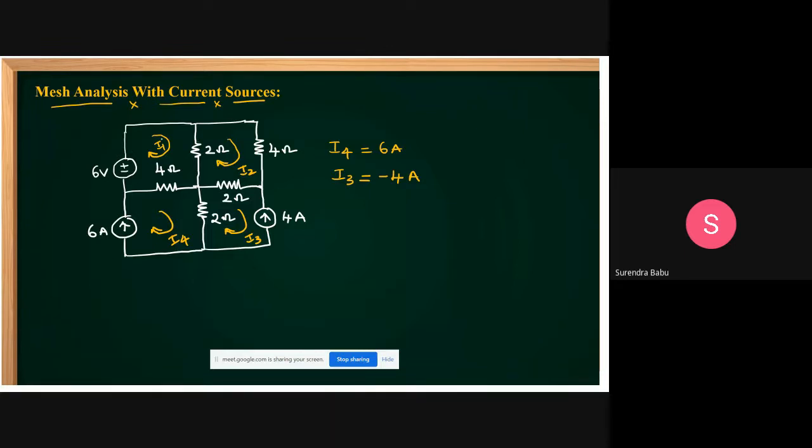Then you can apply KVL in the first loop and the second loop. If you apply KVL in these loops, what can you get, friends? Let this be loop 1 and this be loop 2. In loop 1, I am applying this.